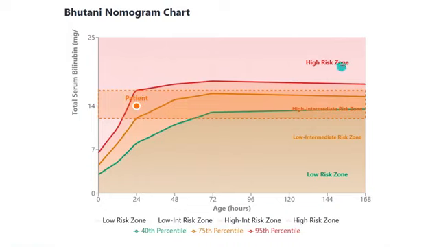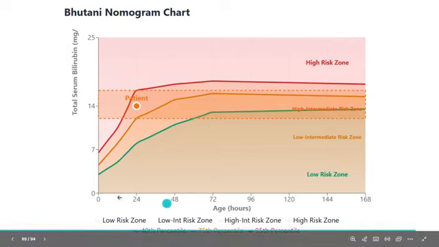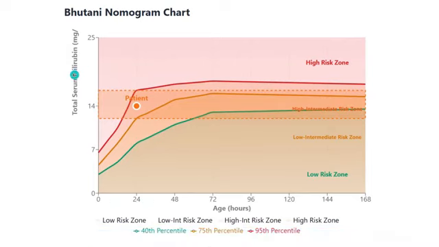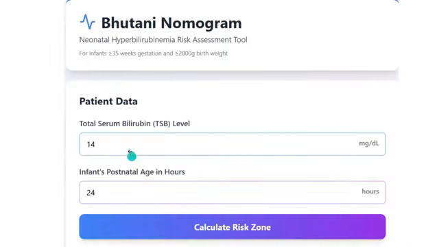And there should be 4 categories, like we mentioned: high risk, high intermediate risk, low intermediate risk zone, and finally low risk zone. And the x-axis should have age in hours, and on the y-axis there should be total bilirubin in milligrams. Those are the values that we enter in this particular area. So I will show you how you can create such an advanced calculator with visualization.